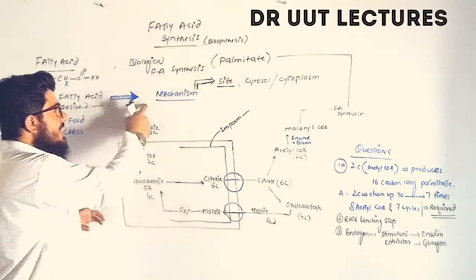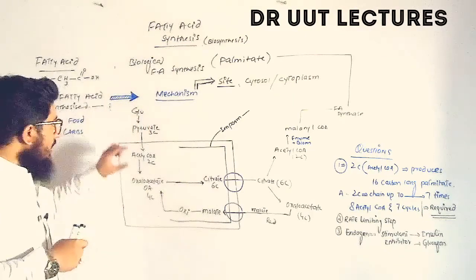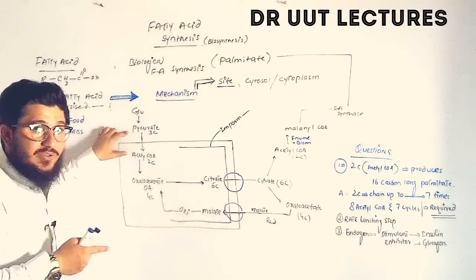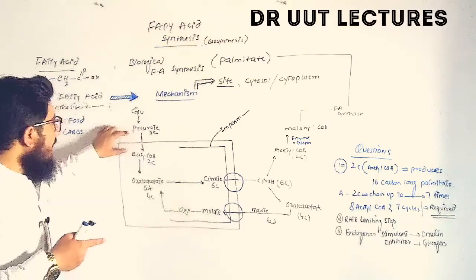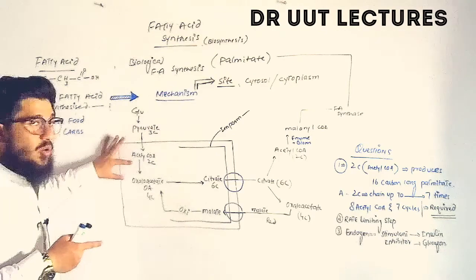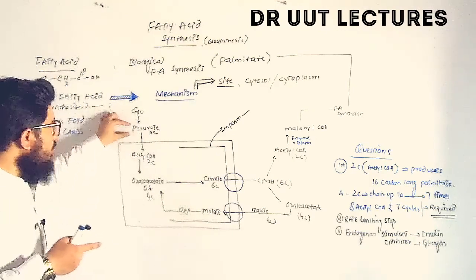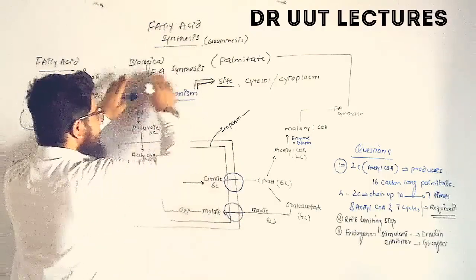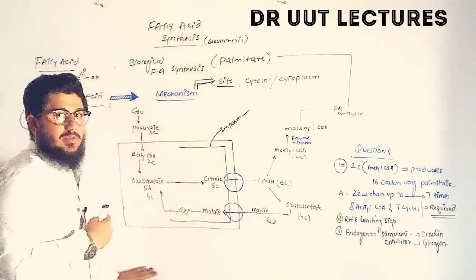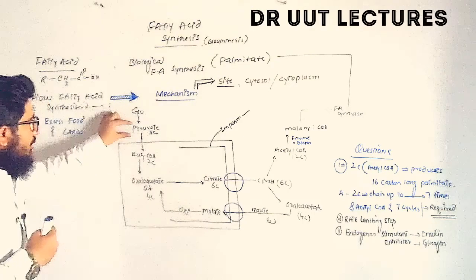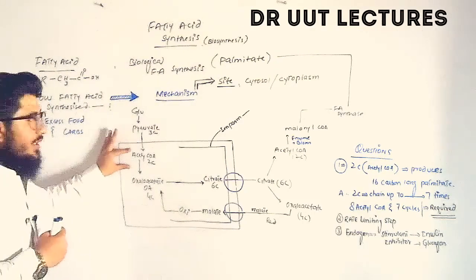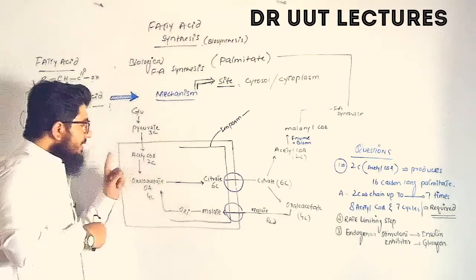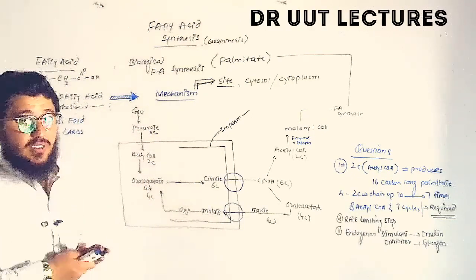So the mechanism starts here from the glucose. Glucose is metabolized to produce pyruvate, a 3 carbon long compound. And the second thing is the acetyl-CoA, produced when this pyruvate moves into the mitochondria. Consider this portion as the mitochondria and this entire portion as the cytoplasm. So now this pyruvate is entering into the mitochondria and it is converted into 2 carbon long acetyl-CoA, and this is the responsible factor for the synthesis of the fatty acid.